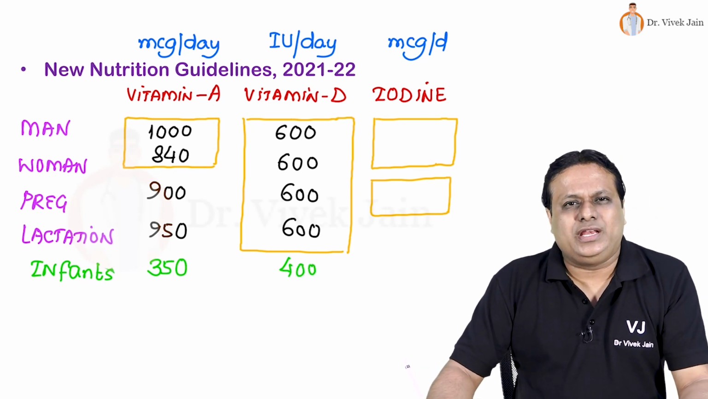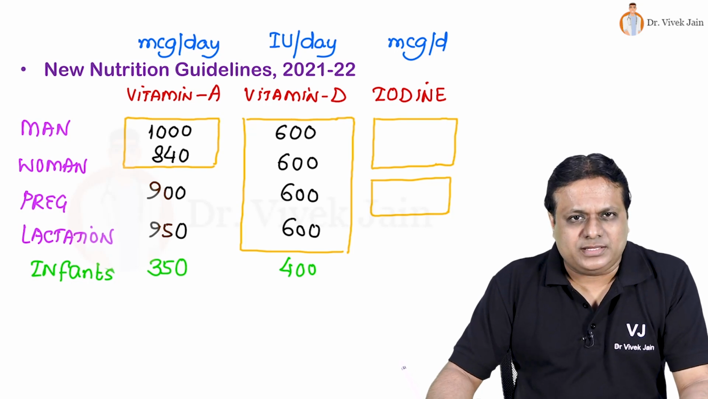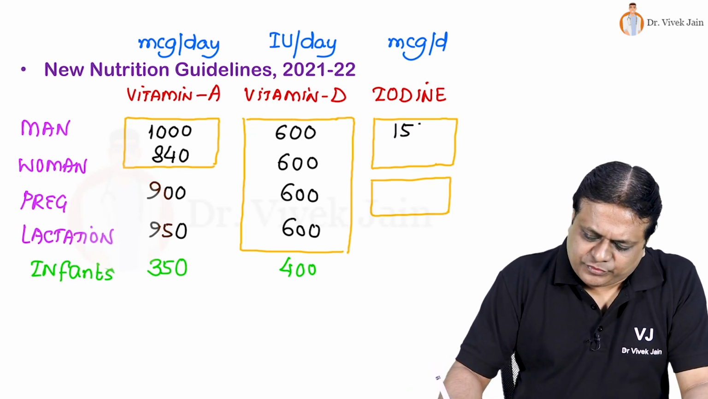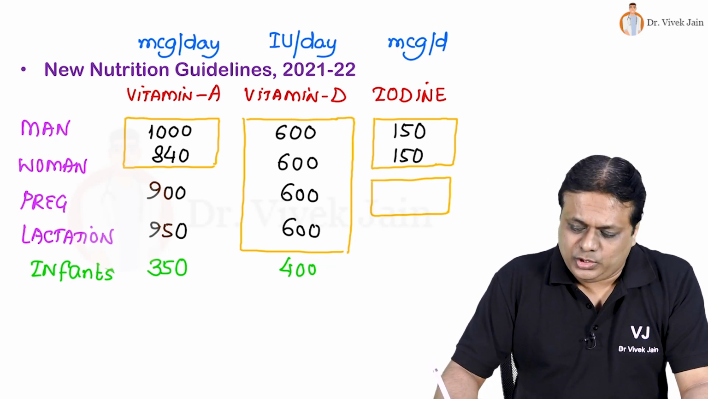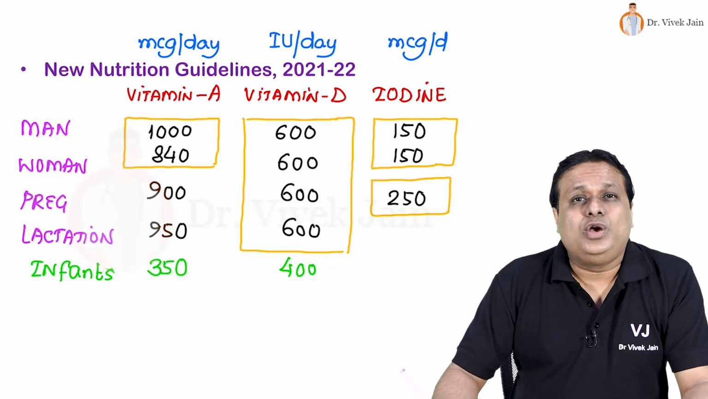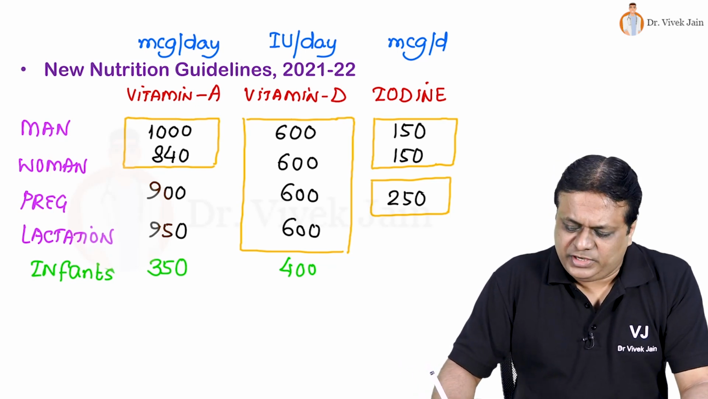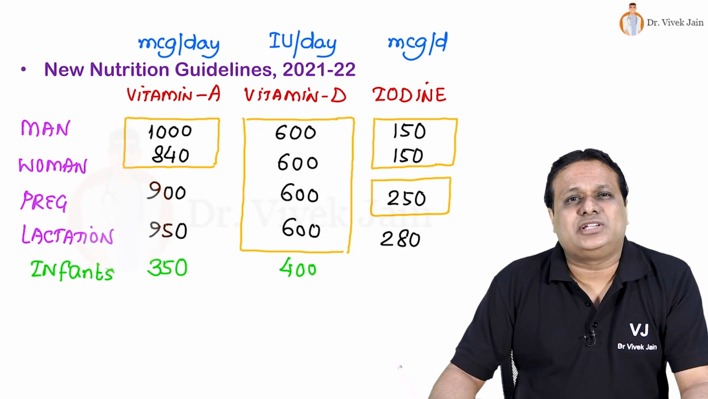When we look at iodine requirement measured in microgram per day, it is unchanged. For adult man, woman, it is 150 microgram per day. During pregnancy, it increases to 250 microgram per day, which further increase in lactation to 280 microgram per day.